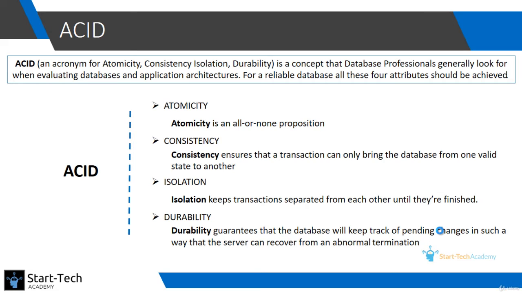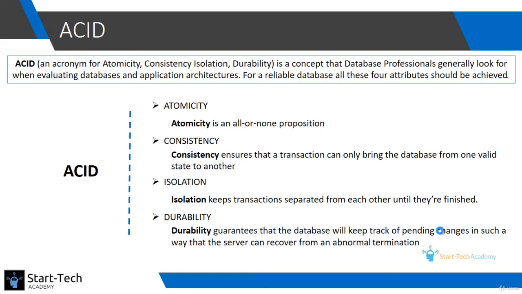ACID stands for an acronym for atomicity, consistency, isolation, and durability. Atomicity, consistency, isolation, and durability are the 4 points to which every transaction of a Postgres server complies, and being compliant to these 4 attributes makes a database more reliable. Let us look at these 4 attributes.